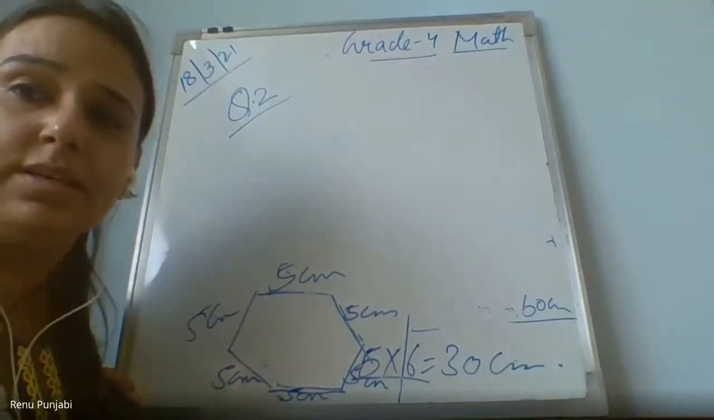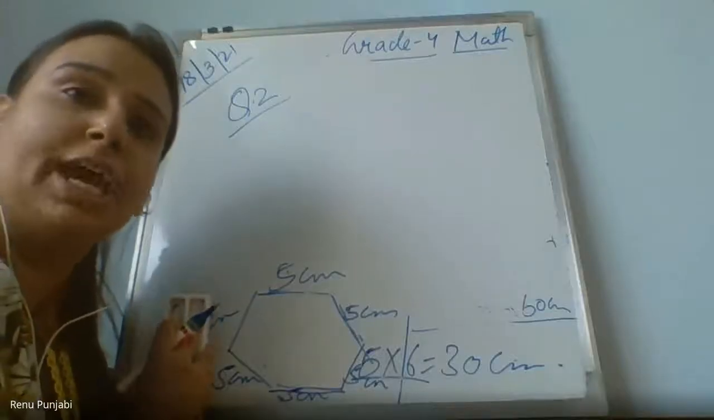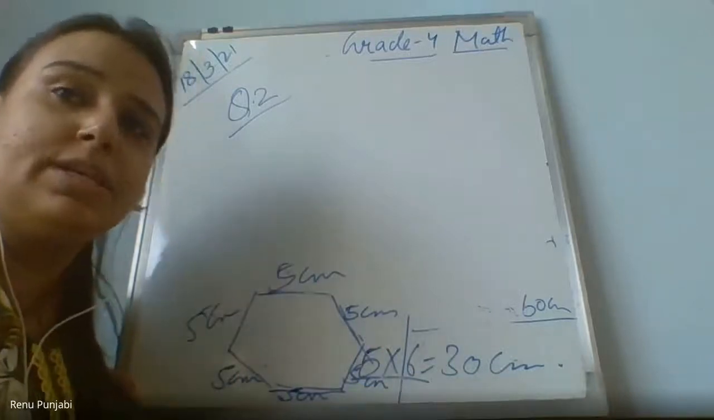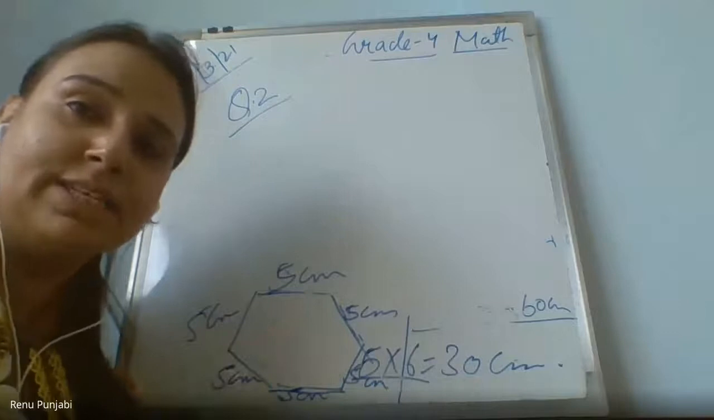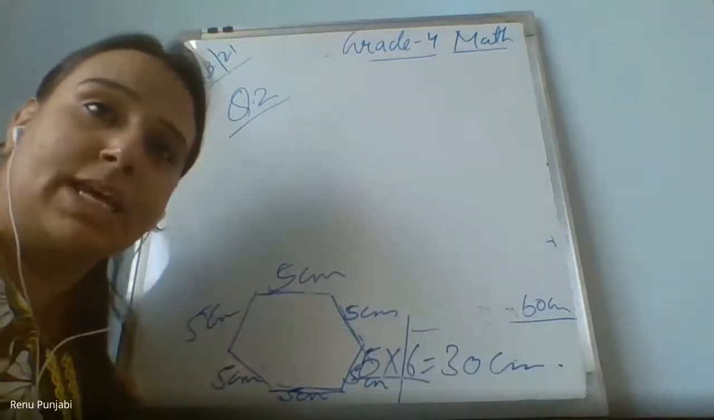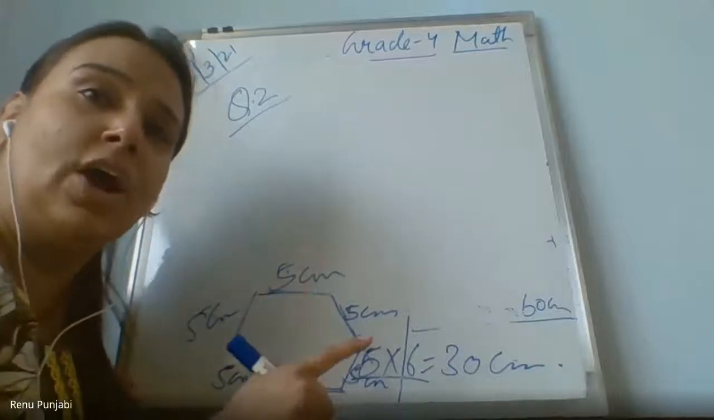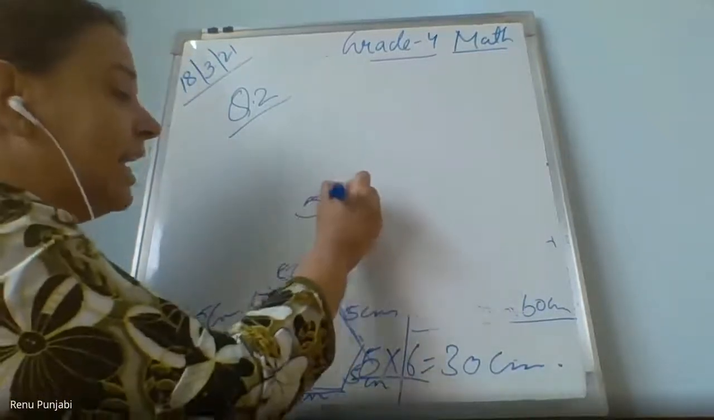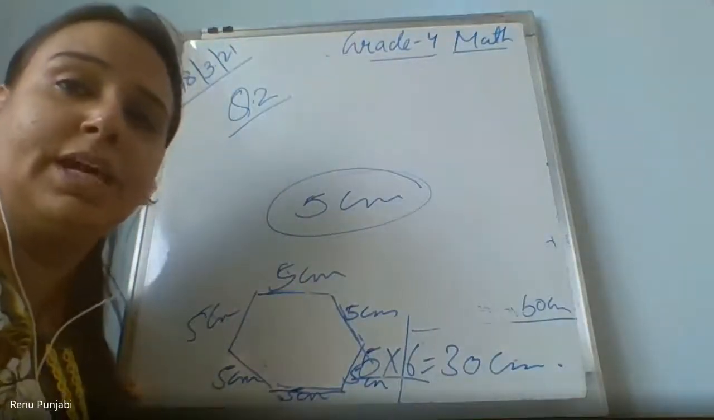Done? Listen now. When the shapes are regular shapes, then you need to multiply the length of a side by the number of sides. Clear? If it is a pentagon, then what will be the perimeter? Same length, one side length is 5 and the figure is a pentagon. Then what will be the perimeter?